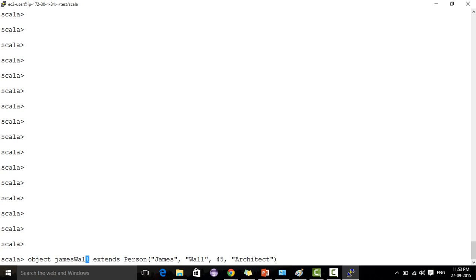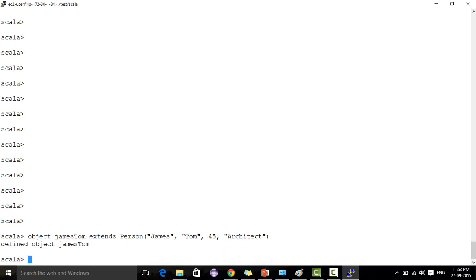Object JamesTom extends Person, with name JamesTom, age equal to 45, and occupation architect. Now the JamesTom object got created. So we'll see.